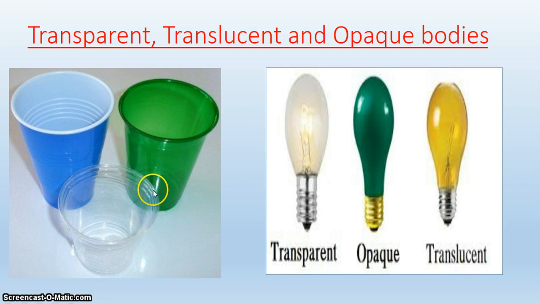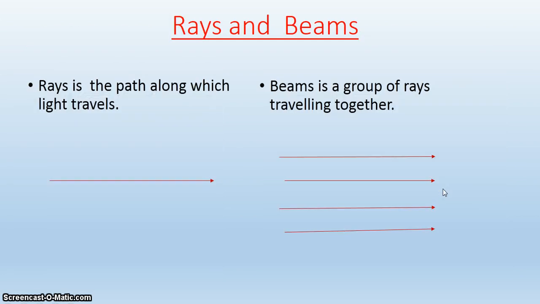Looking at this clear plastic container, it can be described as being transparent. It will allow most light rays to pass through. This one is a translucent material. It will allow a certain amount of light and then reflect or absorb some. And then we have the opaque. This one won't allow light to pass through at all. In the same way, a clear bulb is transparent, a colored bulb is opaque, and this one here will allow some light to pass through. Now let's continue.